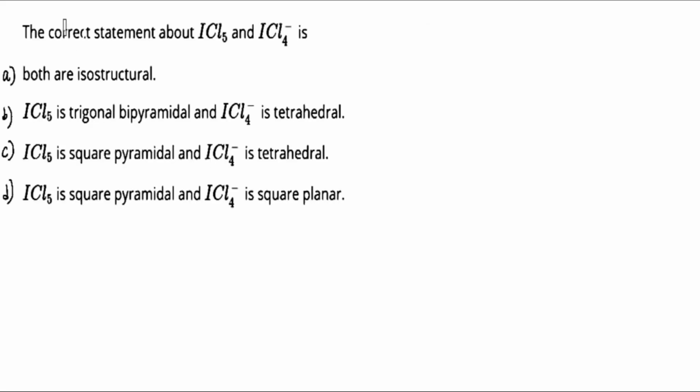Hello. So the question says to find the correct statement about ICl5, right? So we have two compounds, ICl5 and ICl4 negative. We have to tell which of the following statements is correct regarding these compounds. So let's try to solve it. Compound 1 is ICl5, an interhalogen compound, and compound 2 is ICl4 negative.